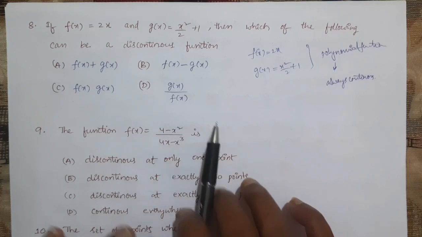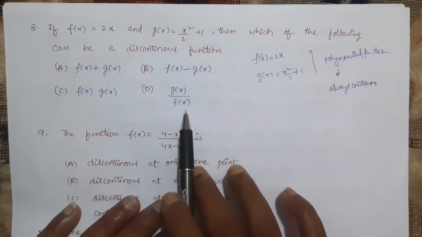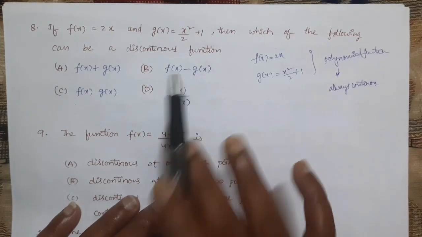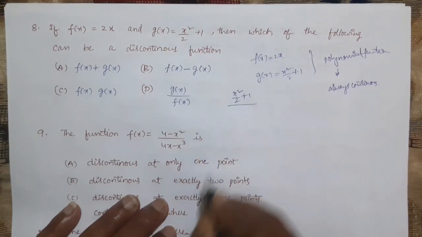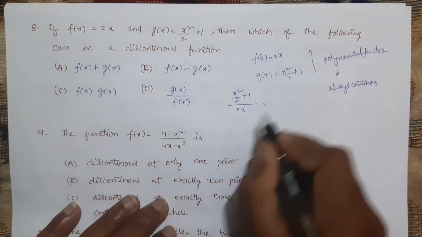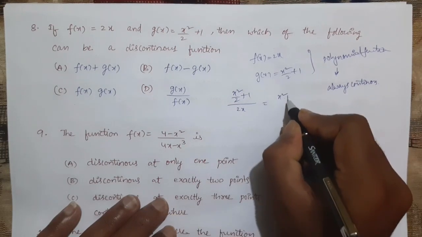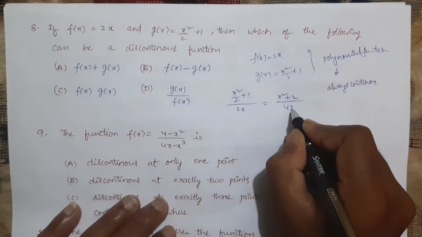But here if you observe, they have given g of x by f of x. g of x is x square by 2 plus 1 divided by 2x. If we simplify this, we get x square plus 2 by 4x.